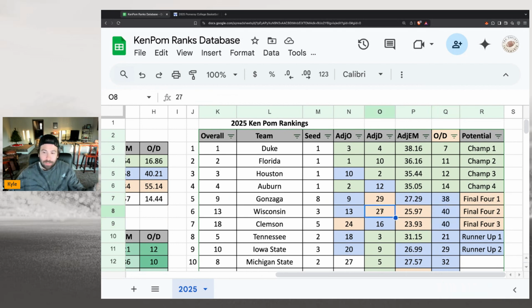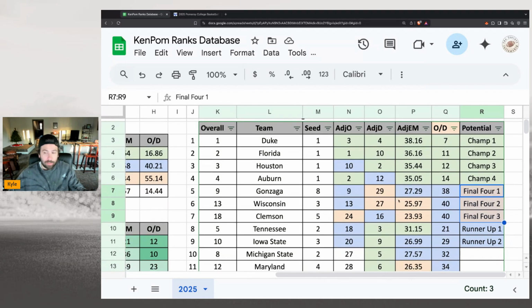They're some of the only teams ranked on all of the metrics. None of these guys had champion offensive, defensive, or efficiency metrics, but they all have either runner-up qualities or Final Four qualities. So that's what qualified them as Final Four sleepers. And then the best teams that just didn't quite make the championship or the Final Four run, I have them as runner-ups.